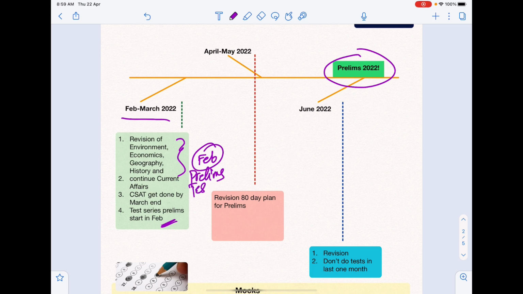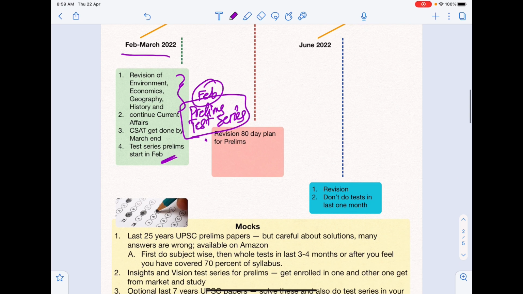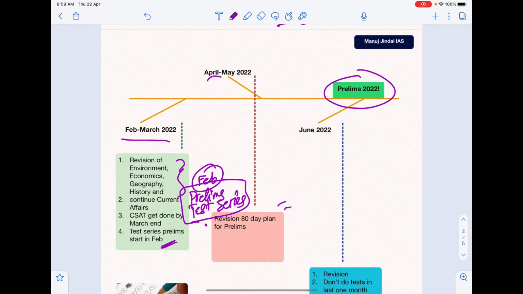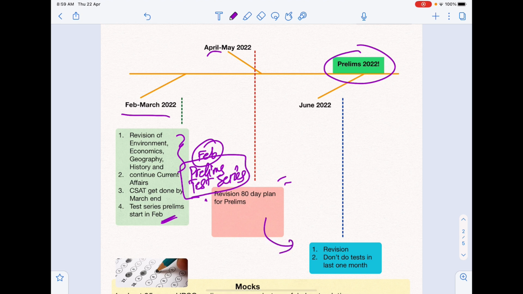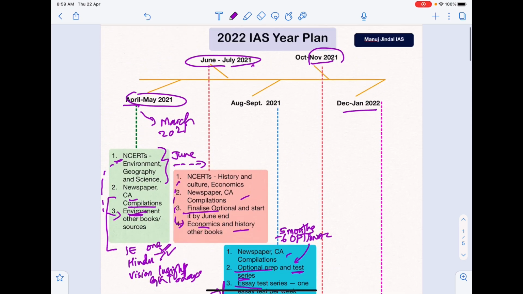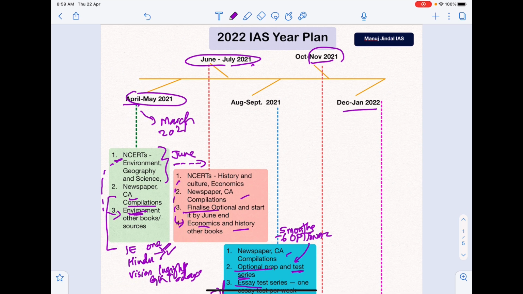Okay, so that you will have 3-4 months to properly practice for test series. अप्रैल में अभी आप आ गए. फिर आपका एक रिवीजन प्लान है 80 days का जो मैंने बनाया है. Start following that and just continue your revision. Okay, this is how you plan and prepare for the mains and the prelims 2022. This is an easy yearly plan that I have given you month wise, but you also need to go into details for weekly plan and daily plan, which you can make yourself or I will provide it to you soon.